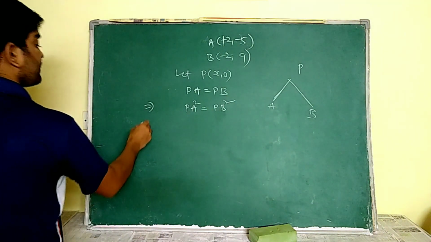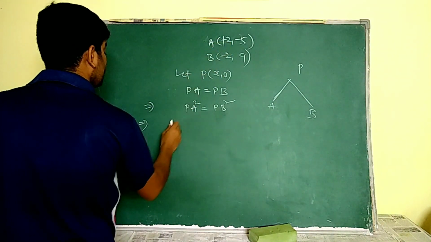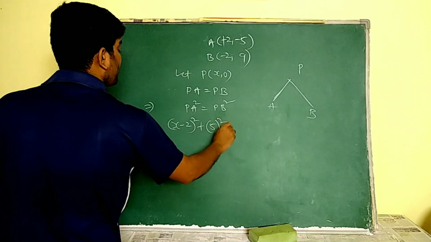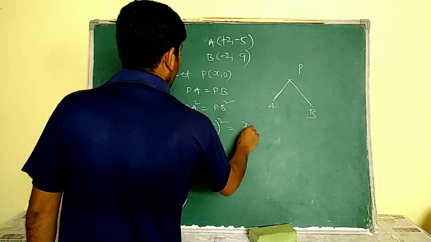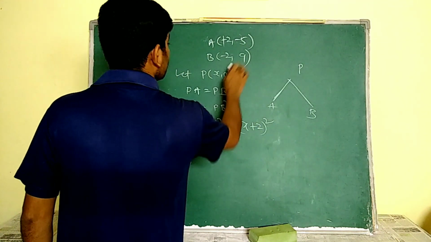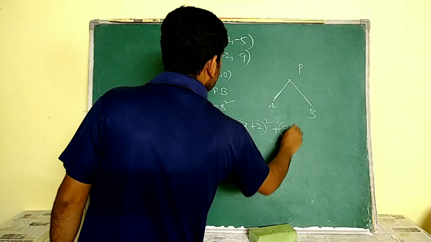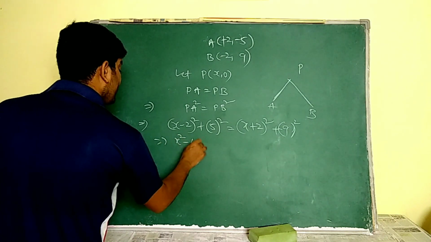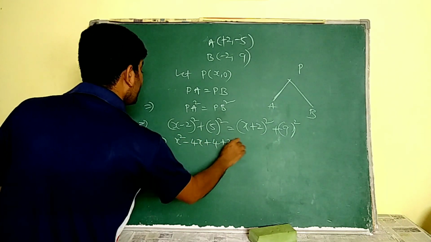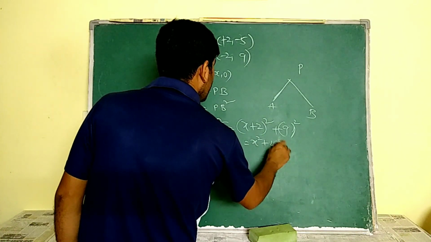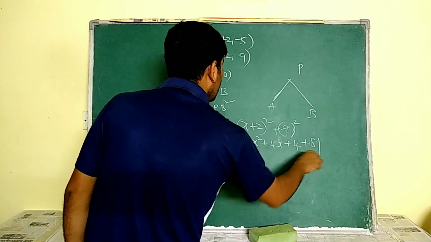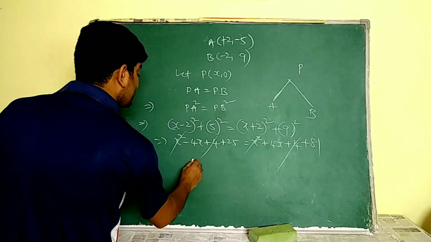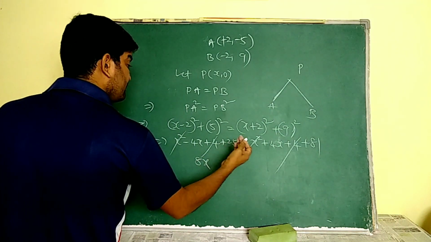We know that PA square means x minus 2 whole square plus 0 minus of minus 5 means 5 square is equal to, again, x plus 2 whole square, 0 minus 9 means 9 square. Better write minus 9 whole square. Okay, see, by simplifying this, x square minus 4x plus 4 plus 25 is equal to x square plus 4x plus 4 plus 81. This 4 and x square are going to be cancelled. Then send this 4x to that side. Then that becomes 8x.